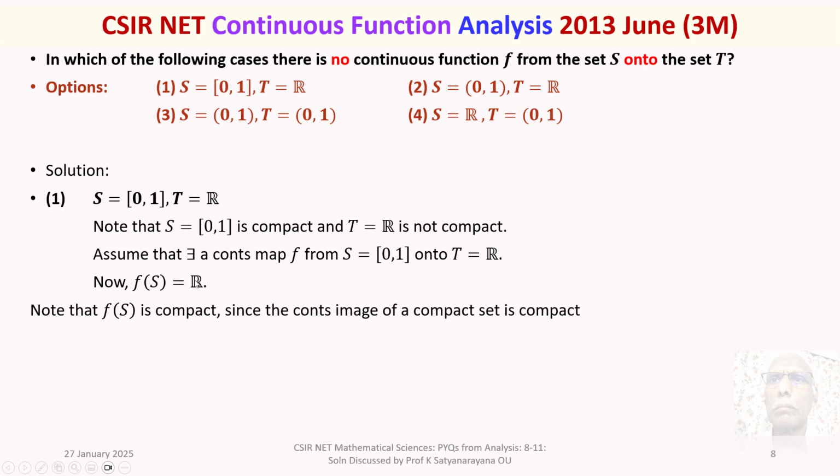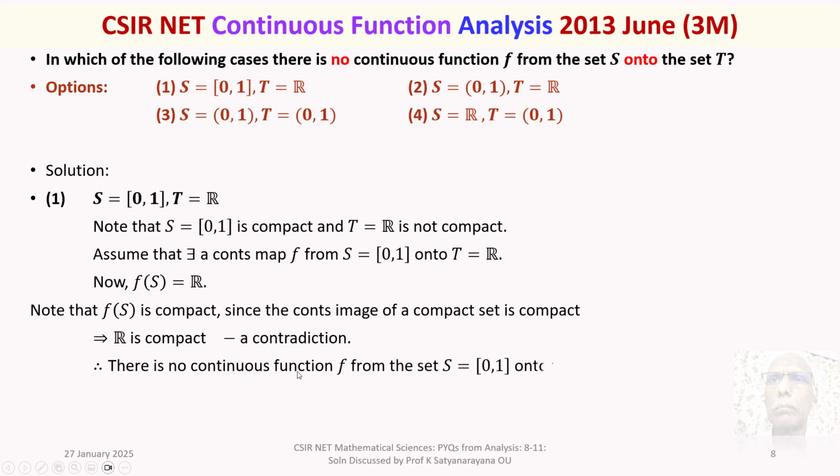R. So, this tells you R is compact, but it is a contradiction because R is not a compact set. So this contradiction tells you your assumption is wrong. Therefore, there is no continuous function f from the set S onto the set T.